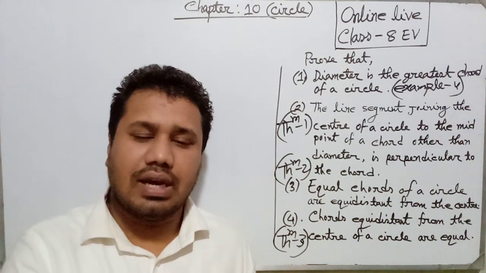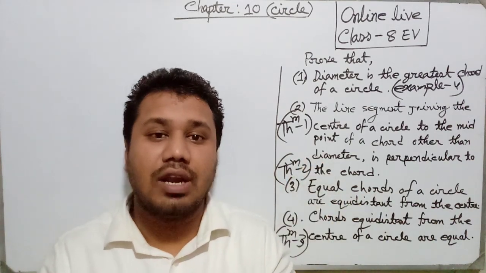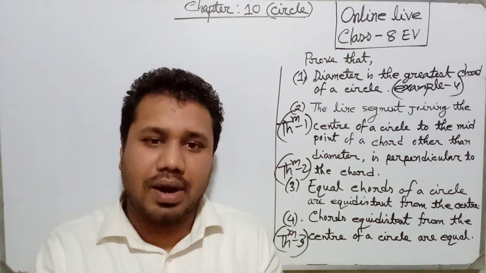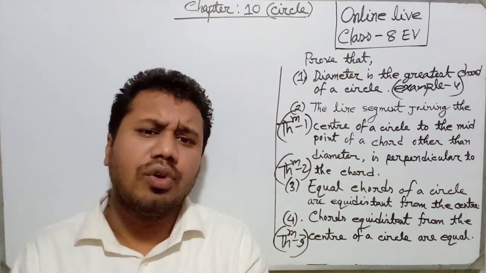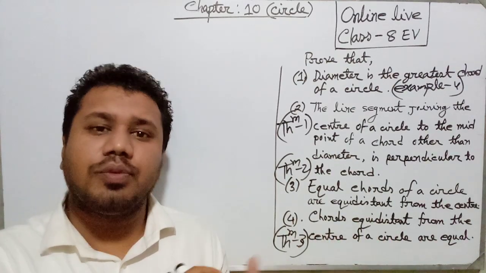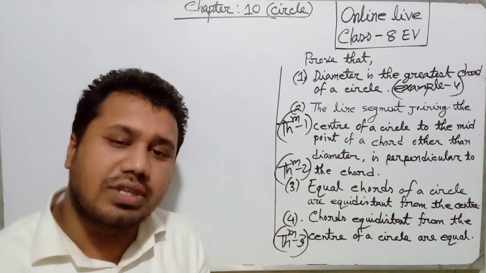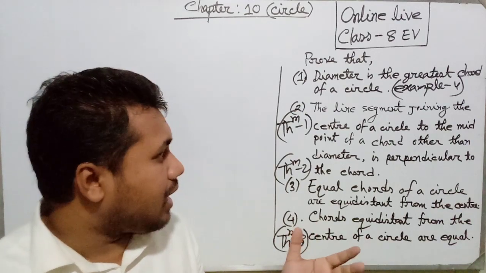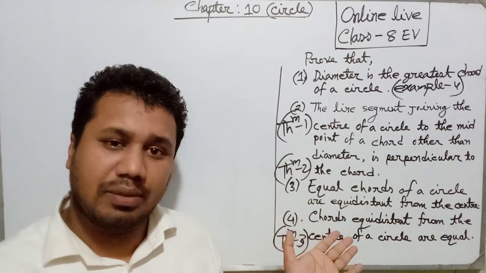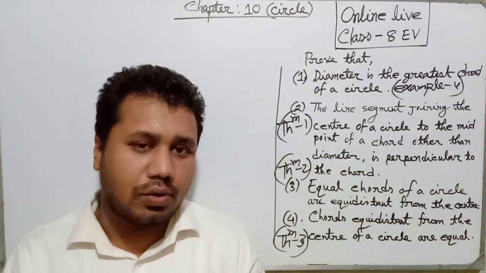Then last, proof, the logic part, where we show how this is proved. So today we will discuss the proof part, and the particular enunciation and construction you will get in your math book.